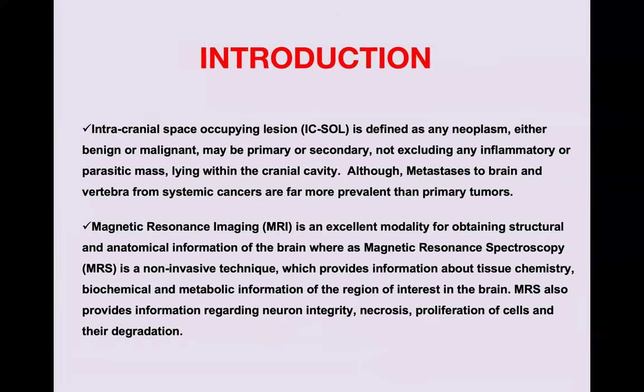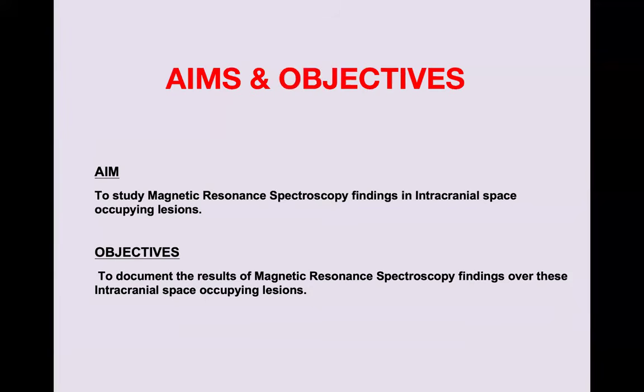MRI is an excellent modality for obtaining structural and anatomical information of the brain, whereas MRS is a non-invasive technique which provides information about tissue chemistry, biochemical and metabolic information of the region of interest in the brain. MRS also provides information regarding neuron integrity, necrosis, proliferation of cells and their degradation.